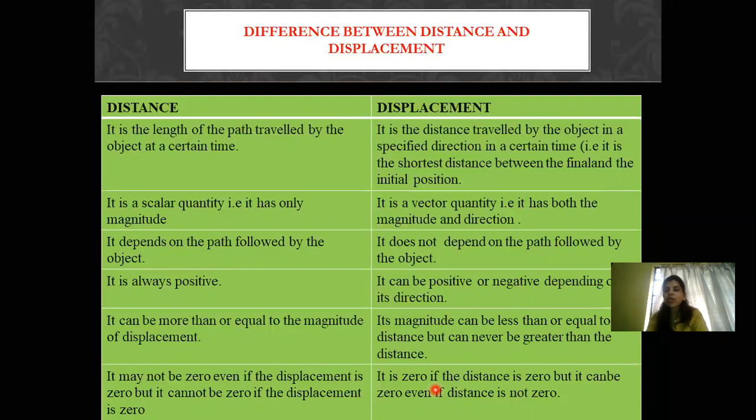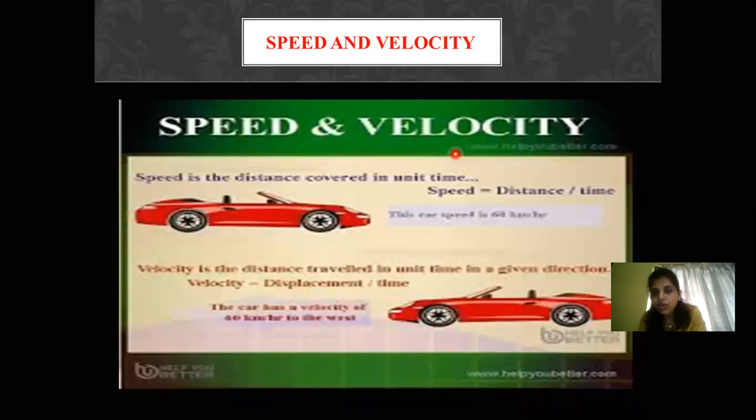Okay. Now, I hope everything is clear about distance and displacement. The SI unit, I'll repeat. Distance and displacement definition. You can write the first point as the definition. SI unit is important. Difference is important. You have to understand with respect to the figure, if the body is coming back to the same position, the displacement is zero. But distance is the total path covered by the body. Now we go to the next slide.